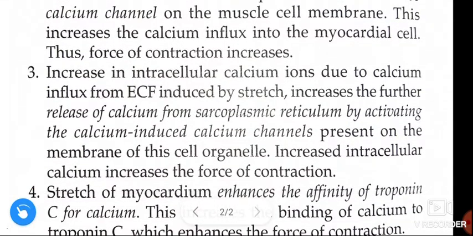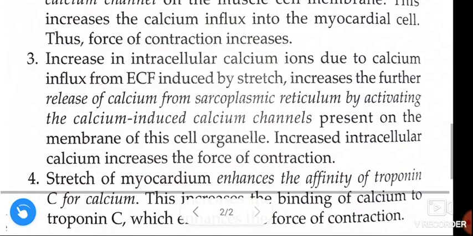Next, third mechanism, increase in intracellular calcium ions due to calcium influx from extracellular fluid induced by stretch increases the further release of calcium from sarcoplasmic reticulum by activating the calcium induced calcium channels present on the membrane of the cell organella. Increased intracellular calcium increases the force of contraction.